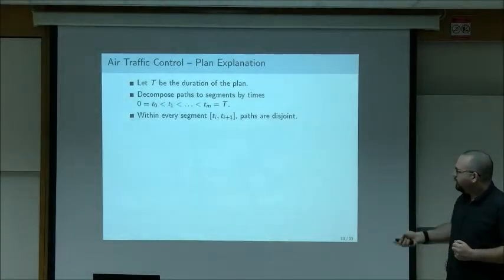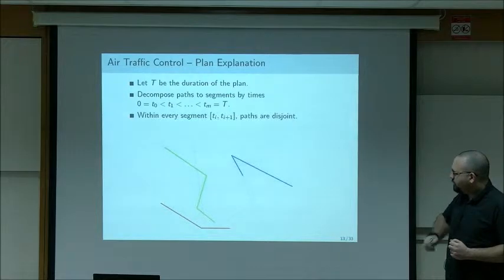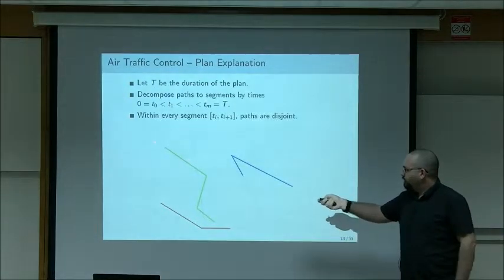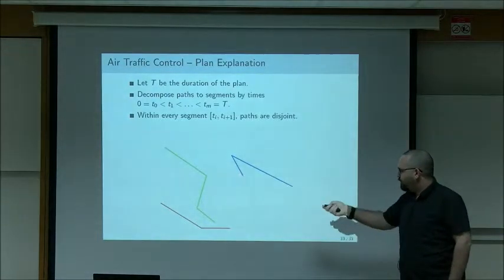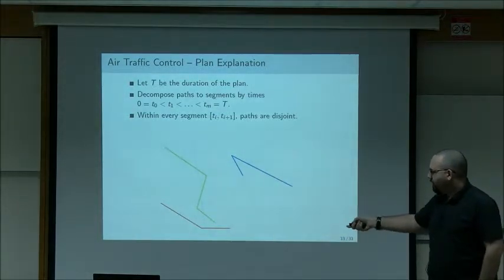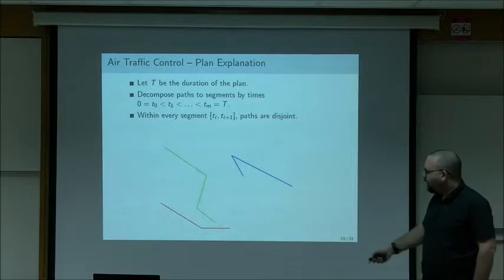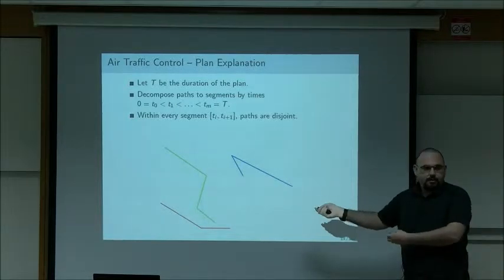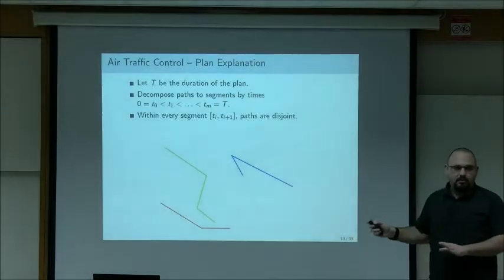So let's fade out the plan. The first segment will look like this. Up to the first time point, the green plane flew all the way here, the blue plane flew here, and the red plane flew here. And you can see that the speeds are not constant. The green plane is much faster than the red plane. But the paths are disjoint up to here. So the planes definitely didn't collide up to time t1.